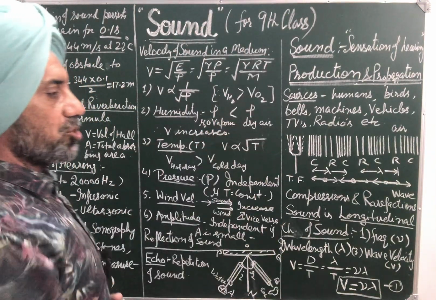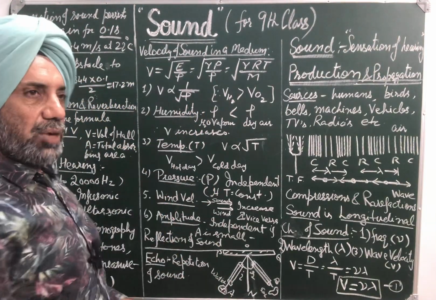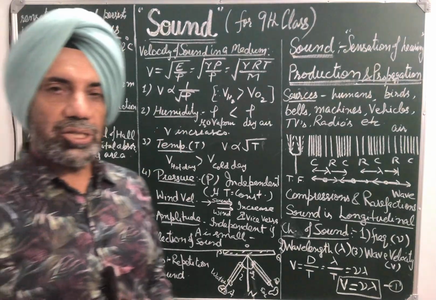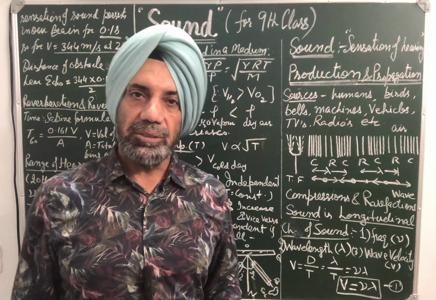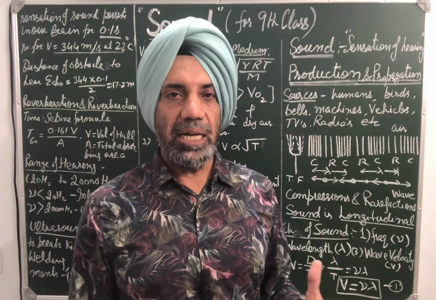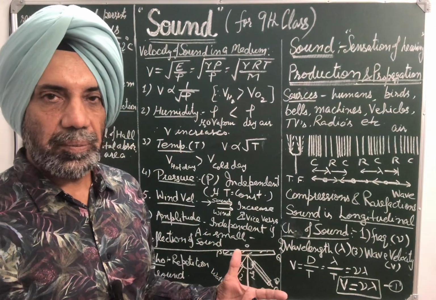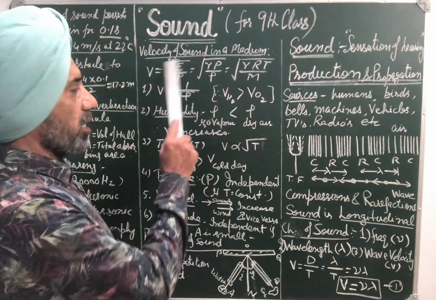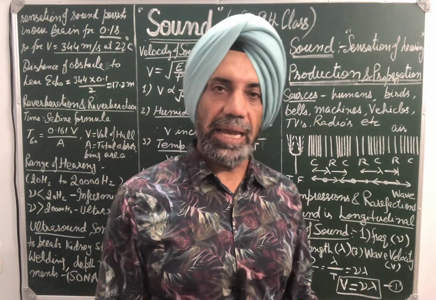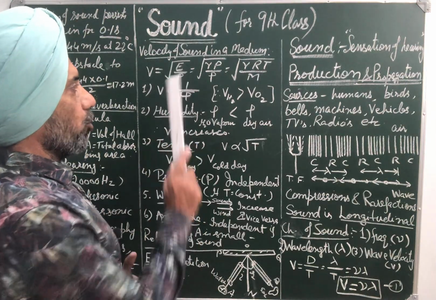Now, factors upon which velocity of sound depends. The velocity of sound formula is given by V is equal to under root E by rho. Sound can travel in solids, liquids and gases. It means sound is a mechanical wave. It requires a material medium to travel. So sound cannot travel in vacuum. If E is the elastic constant of the medium, solid, liquid or gas, and rho is the density of the medium, then velocity is given by under root E by rho.